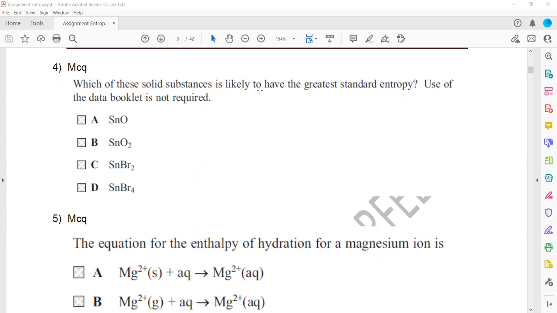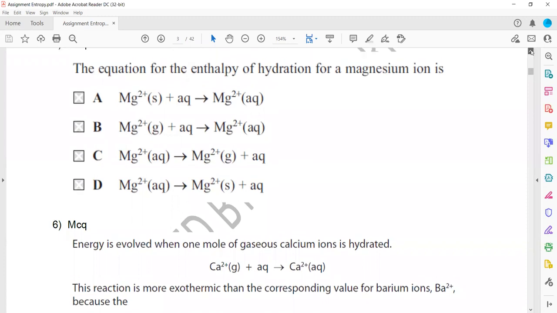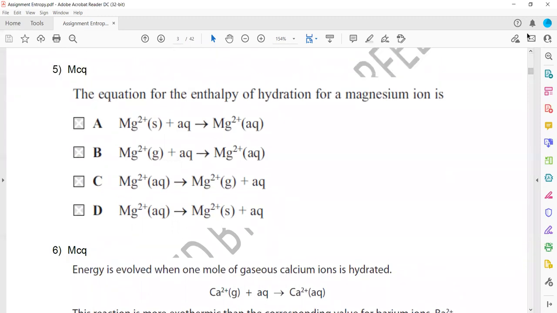The equation for enthalpy of hydration refers to when ions in the gaseous state turn into ions in the aqueous state. Basically, ions are surrounded by water molecules. So ions in the gaseous state form ions in an aqueous state. We call that hydration. So question 5, the only one where ions in the gaseous state turn into ions in aqueous state, so B is the right answer.